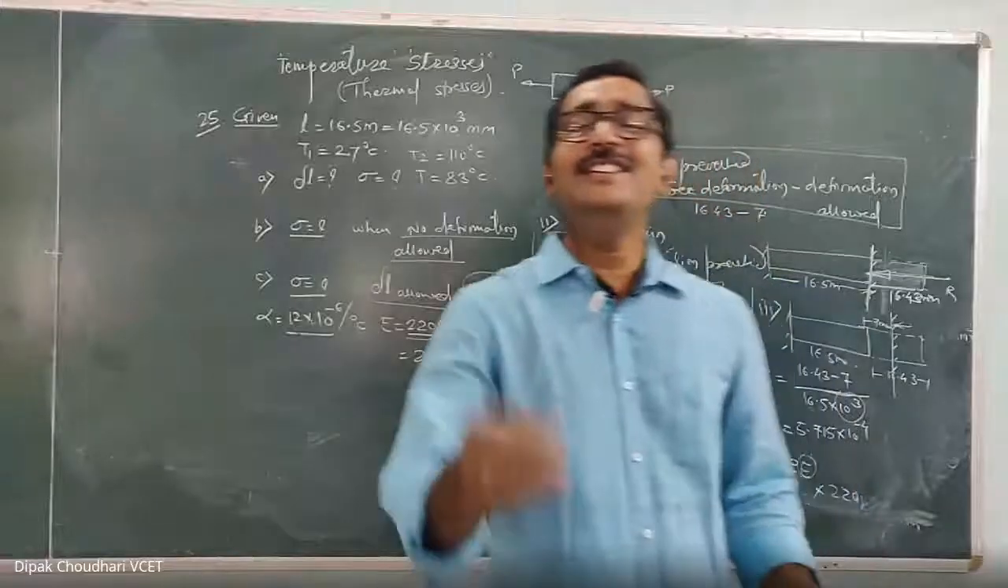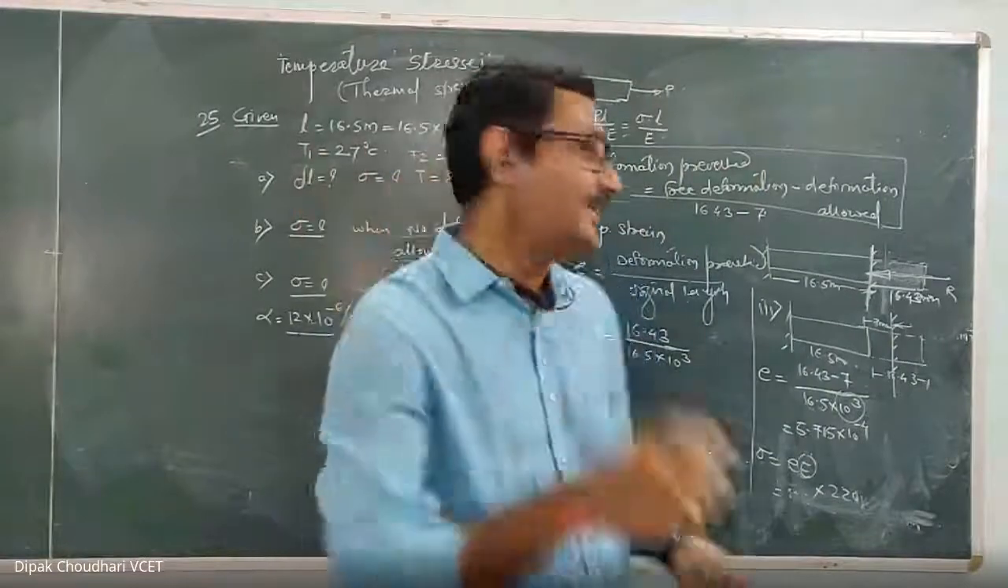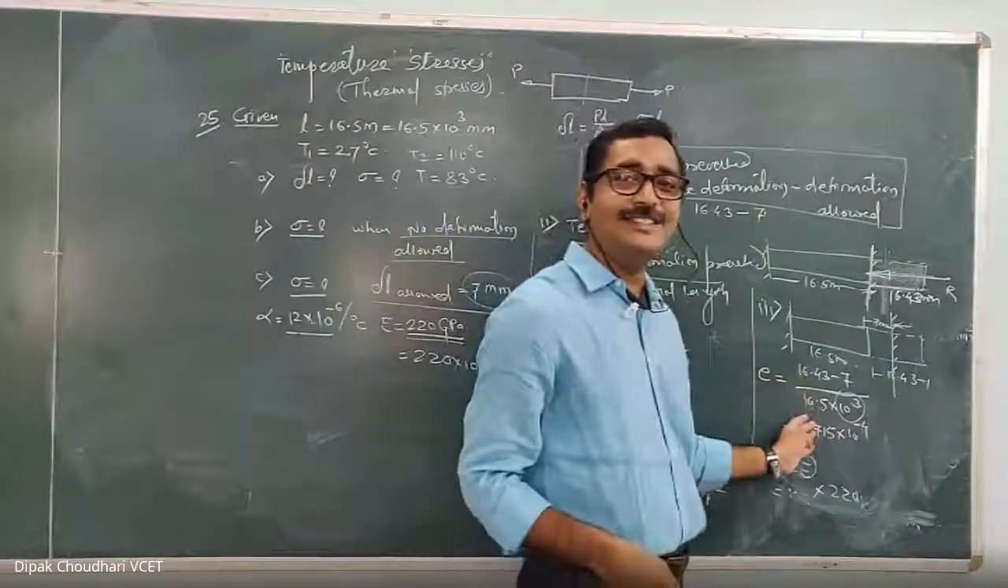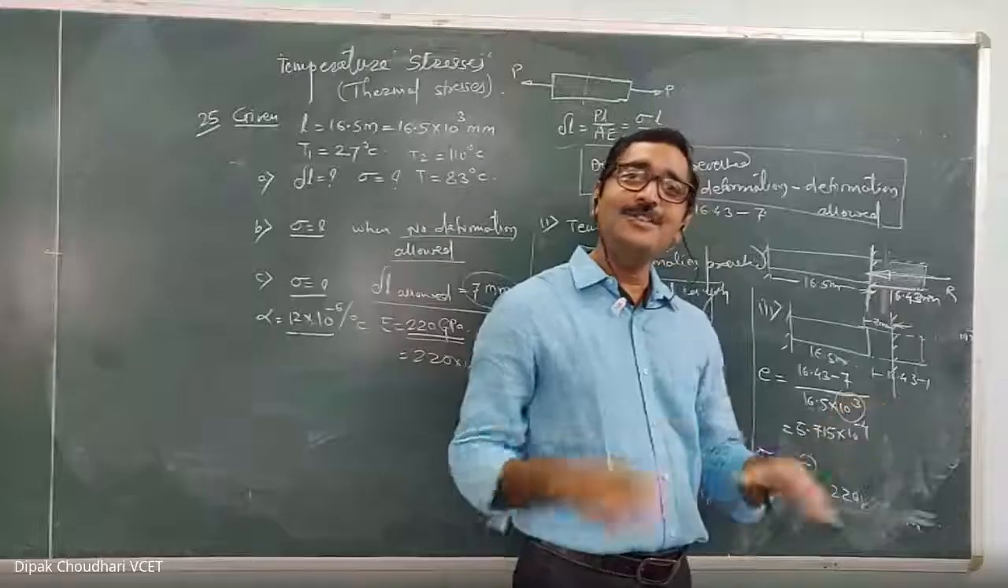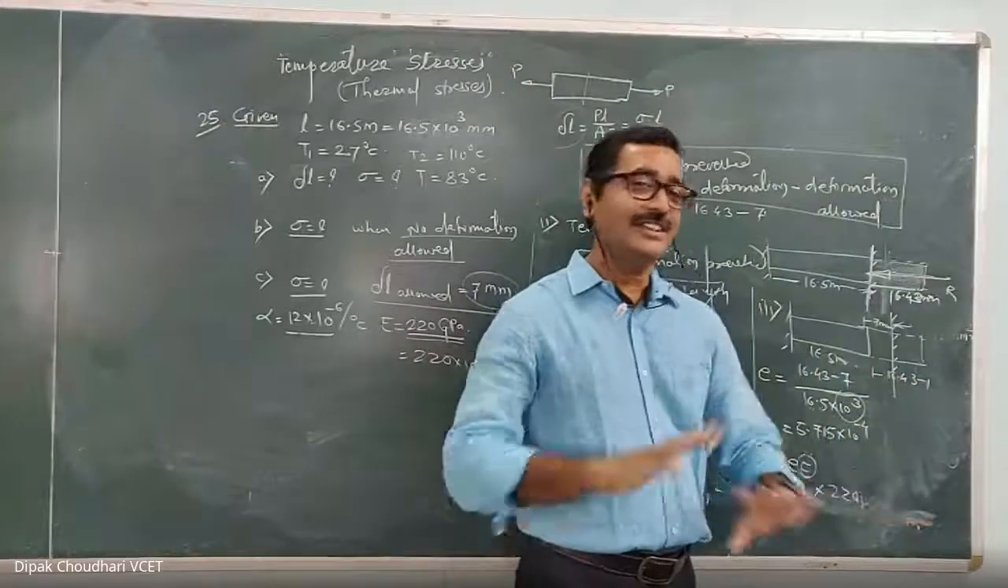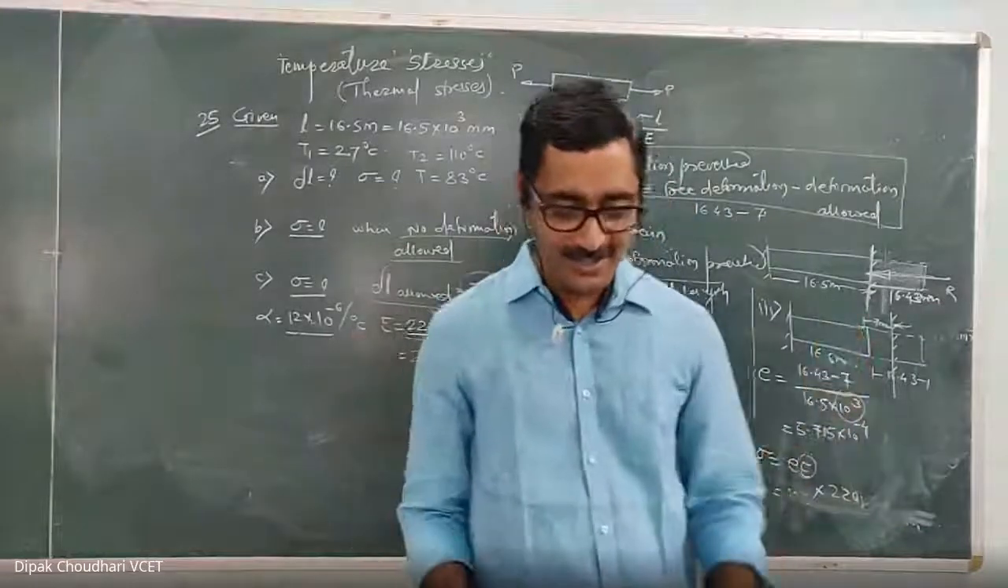Sir, what will be the unit of small e? e is a strain. It is a unitless quantity. It is the ratio of the change in length to the original length. Whenever there is a strain, any type of strain, it has no unit. It is a unitless quantity.